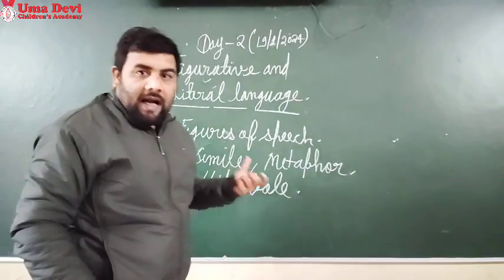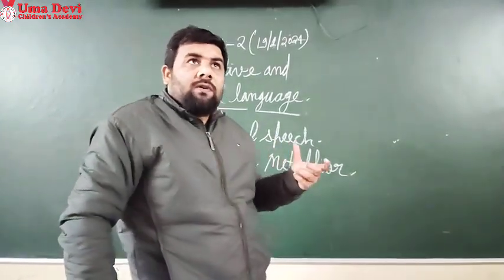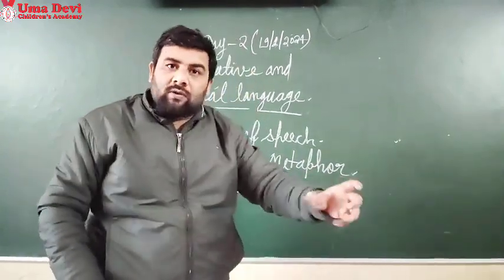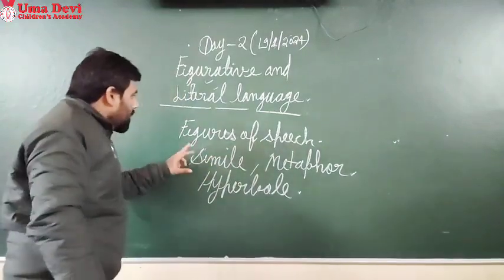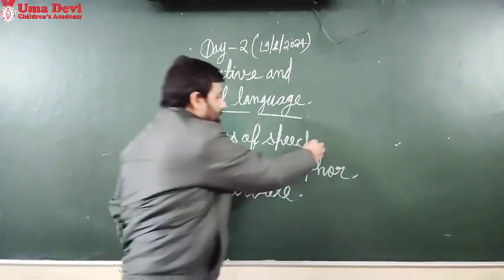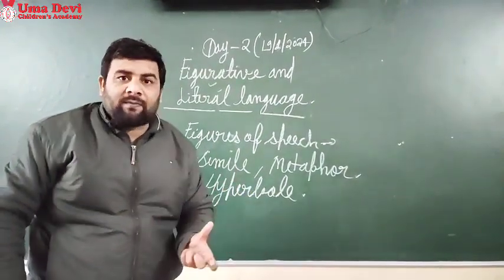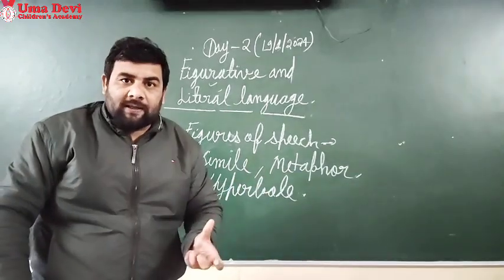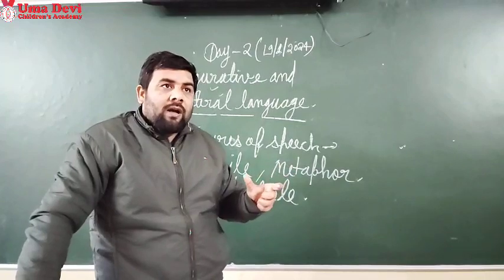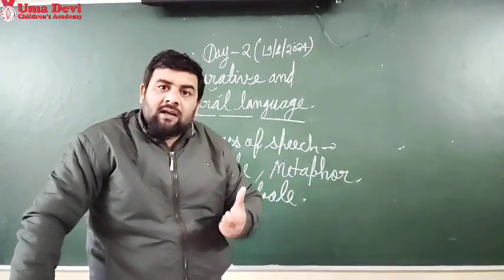But this is a recap video, so I cannot discuss it properly. If you have any confusion related to it, you can ask your teacher in your class. So now we are going to discuss figures of speech. Figures of speech are a type of language used in poetry, and in figures of speech there is more imagination and more feelings and emotions.